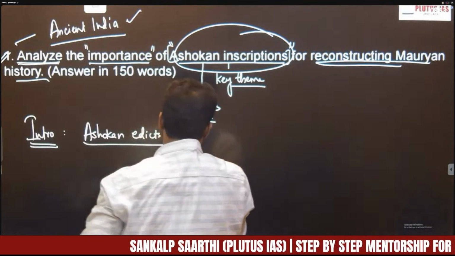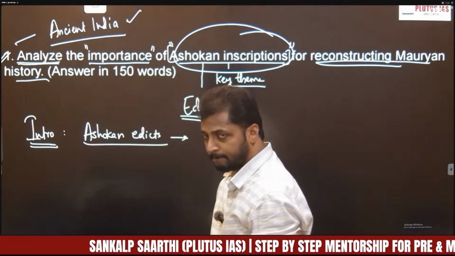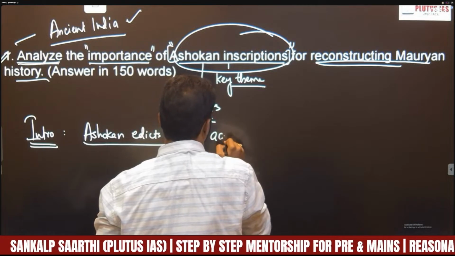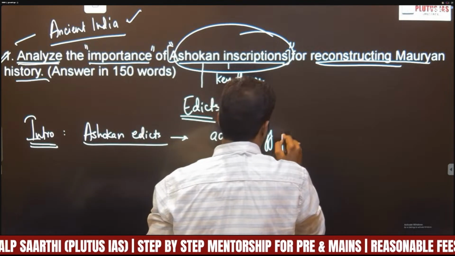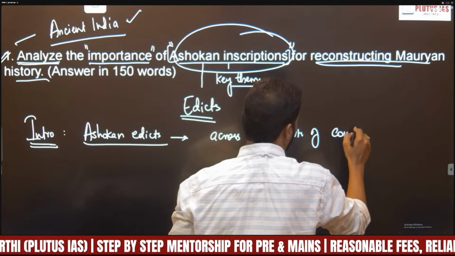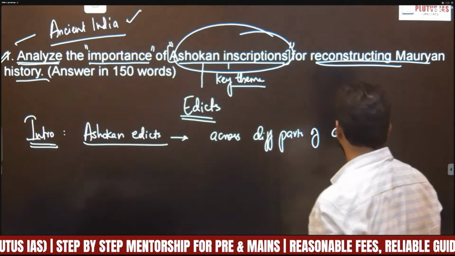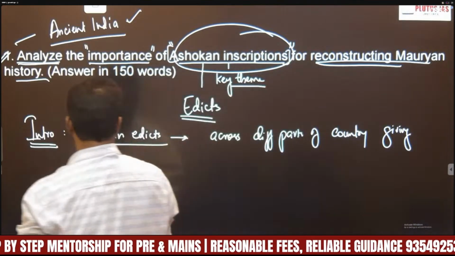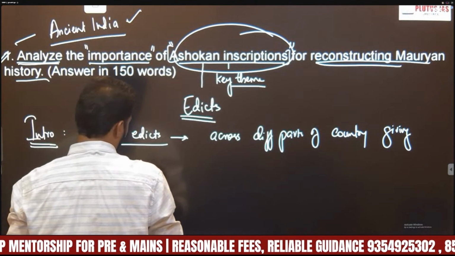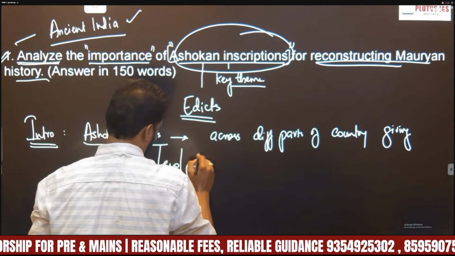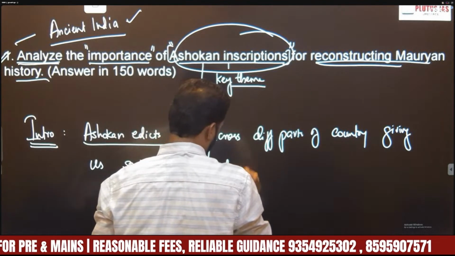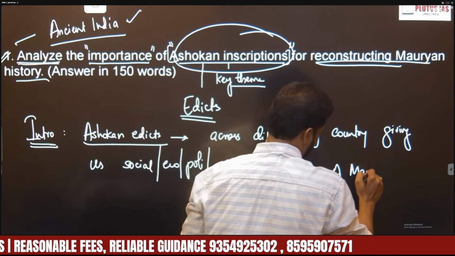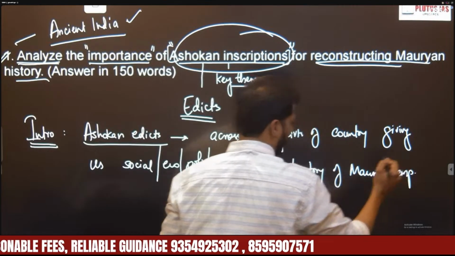So in the introduction, we should write that King Ashoka erected or issued various edicts across different parts of the country, giving us the social, economic, political, administrative, and cultural history of the Mauryan Empire, right?